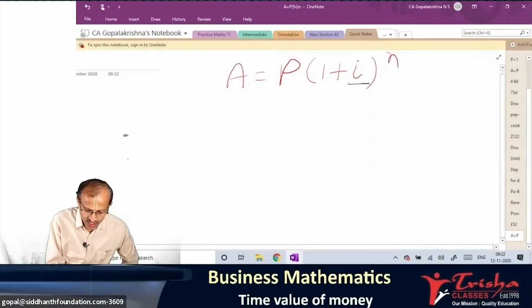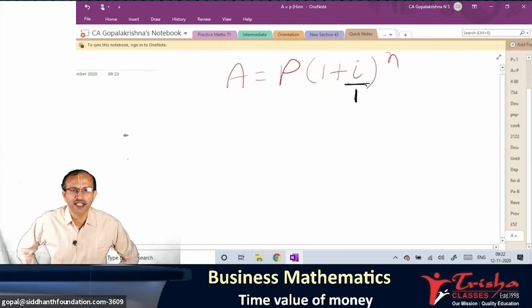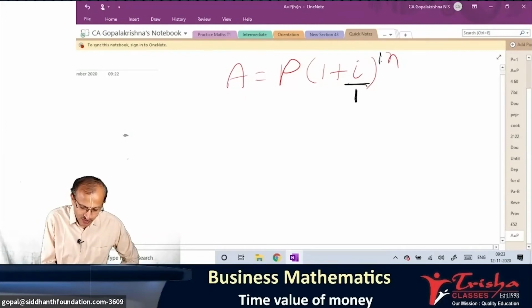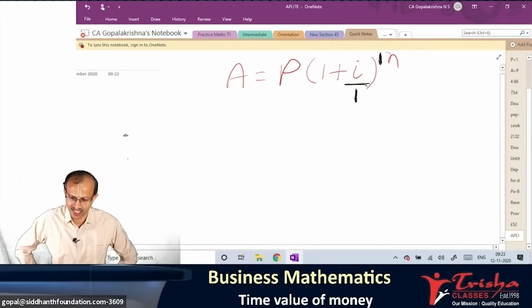Student, if nothing is there, can I write I as I by 1? Please answer. Yes. N, can it be written as 1n? 1n and n same. Excellent.